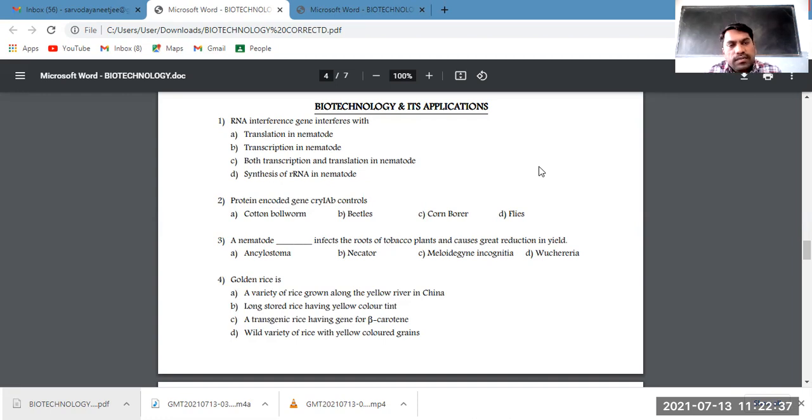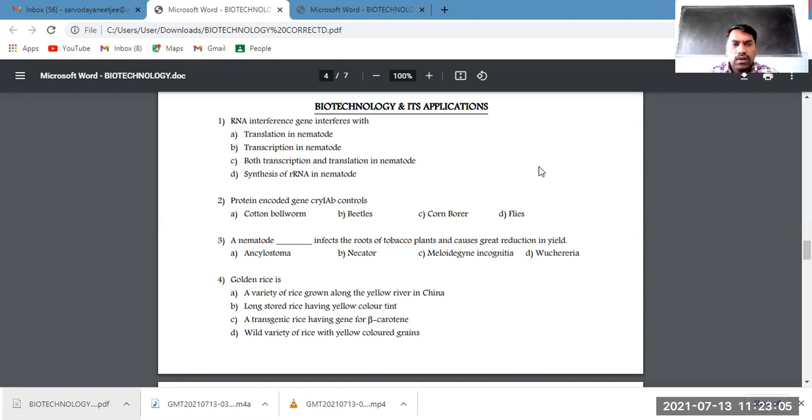The principle behind RNA interference technology is to make the RNA not undergo translation. This technique is also called gene silencing, meaning the gene is unable to undergo protein synthesis.